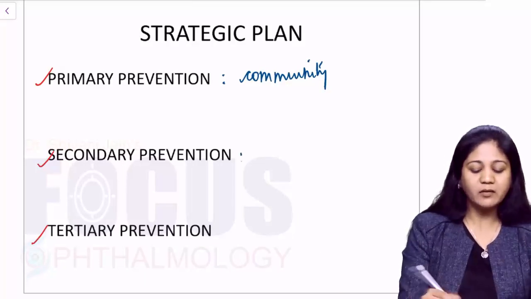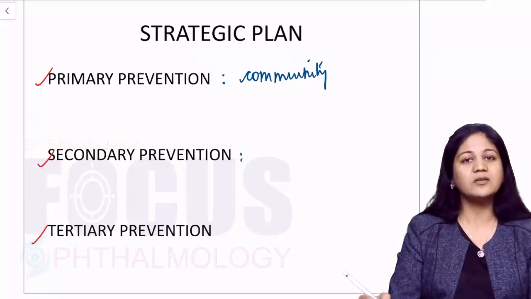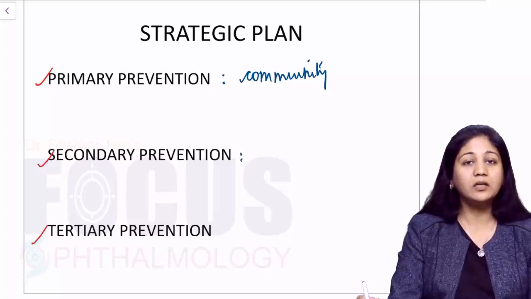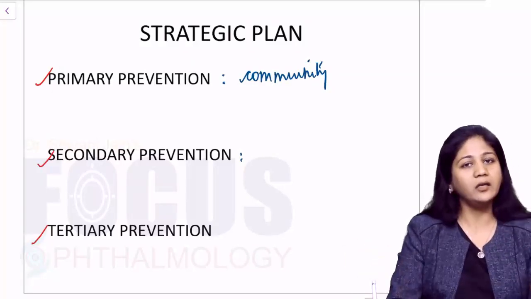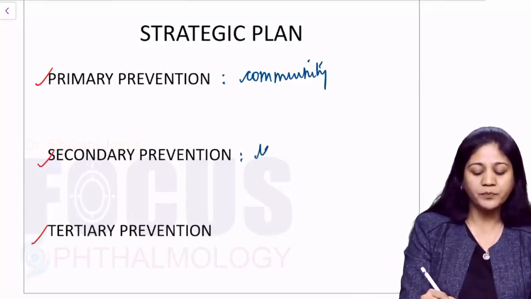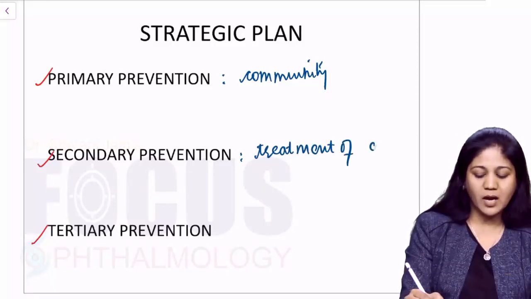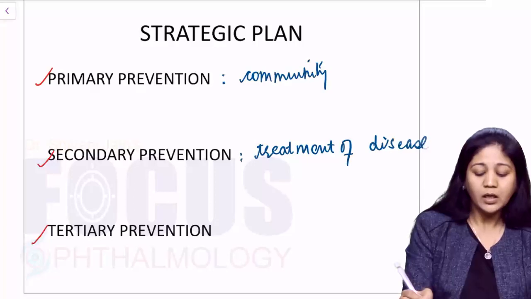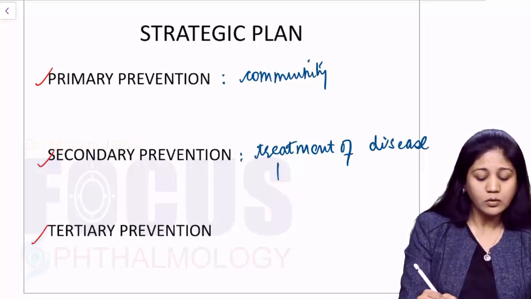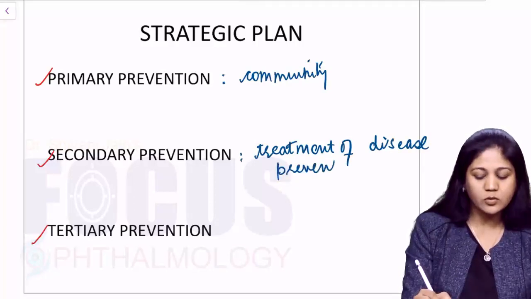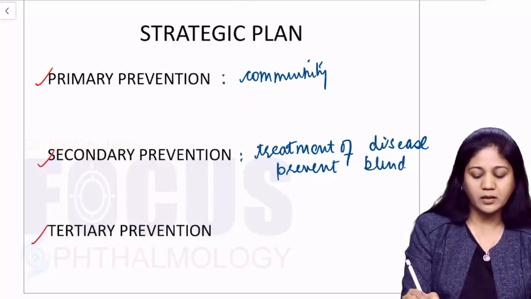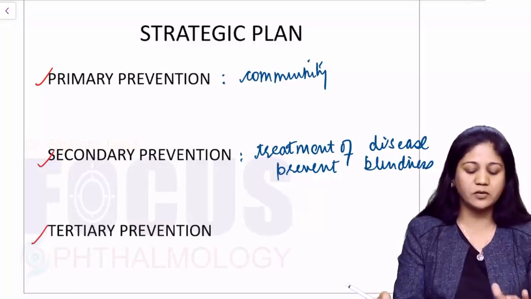Now, secondary prevention. Secondary prevention is when you treat the disease which has occurred and you prevent occurrence of blindness. So this is basically treatment of the disease which has occurred, and you don't want blindness to occur; here you prevent blindness. So this is your secondary prevention.